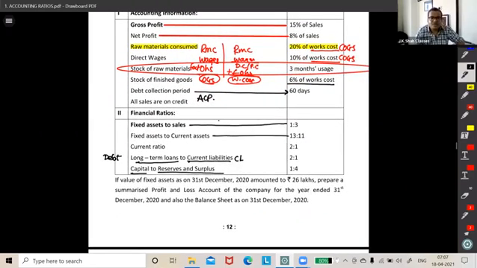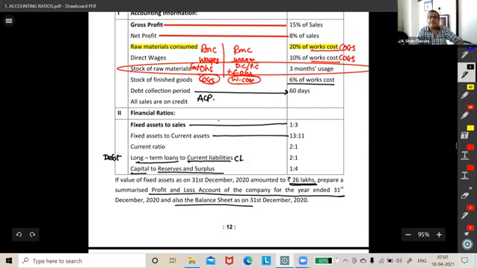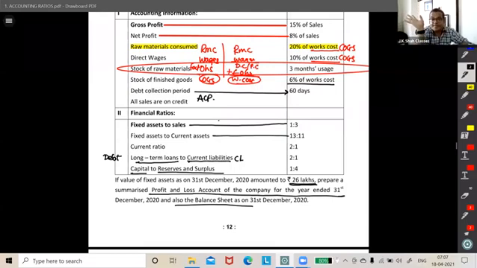The value of fixed assets on 31st December 2020 amounted to 26 lakh. Prepare a summarized P&L. Oh my God, they are asking for a summarized P&L and also a balance sheet. Only one amount is given, guys. What is that? Only fixed assets. Only fixed assets are given, and you have to find everything. Possible, quite possible. It is damn easy. Okay, so let's start with it.